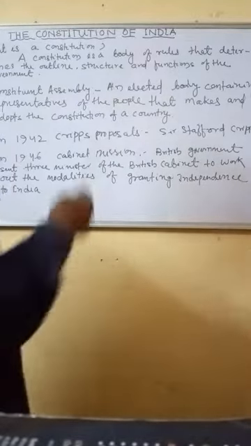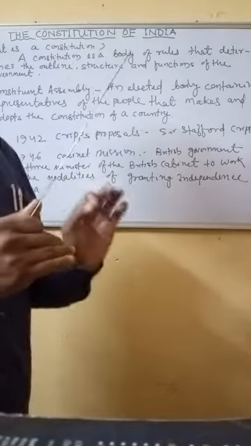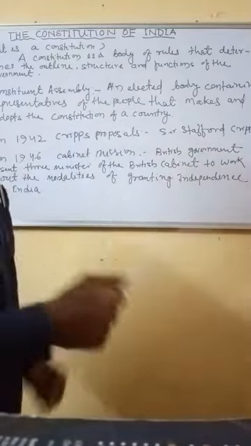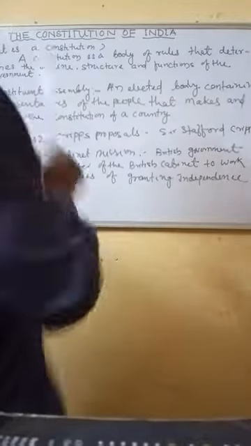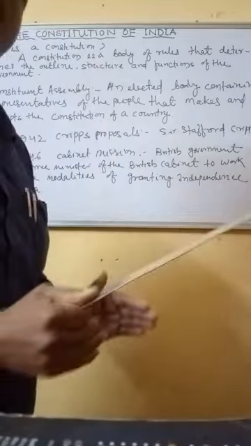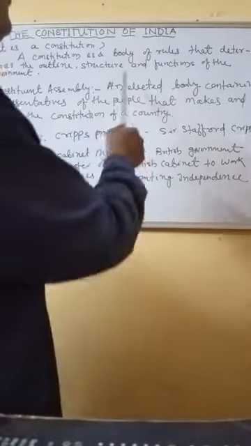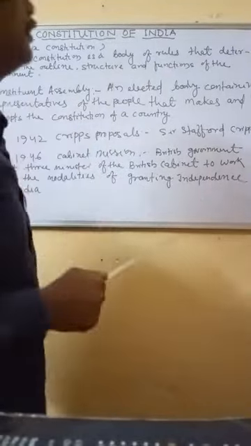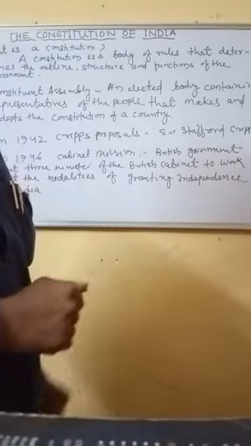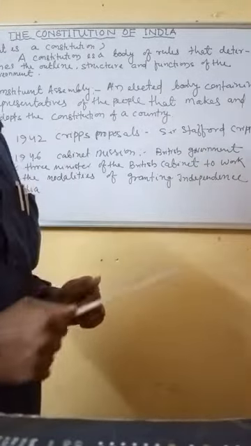Understood? The constitution is a body of rules, a written document of rules, that tells us the outline and structure, how the government can be formed, what the function of the government is, and how the country will be ruled. Everything is written in the constitution. That is the meaning of the constitution.